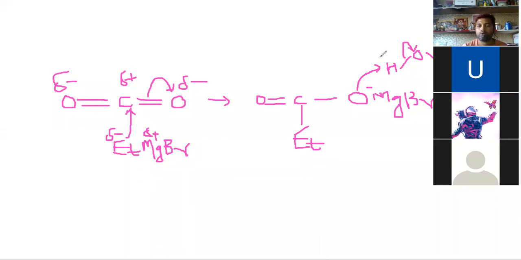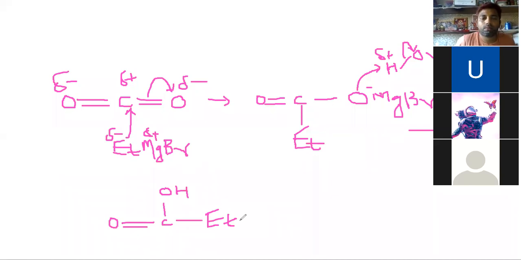Now our product will be formed: the COOH. This is a carboxylic acid. Okay, did you understand this? Robin?